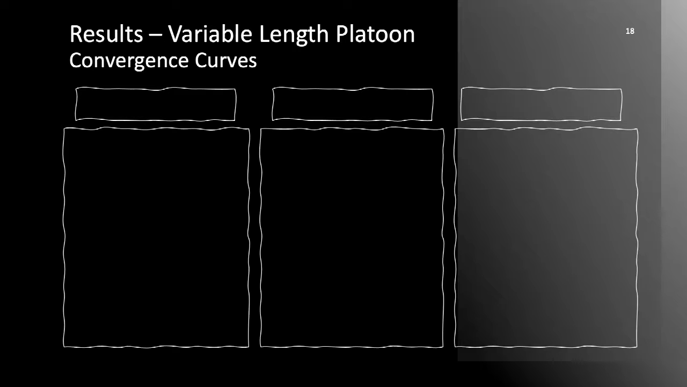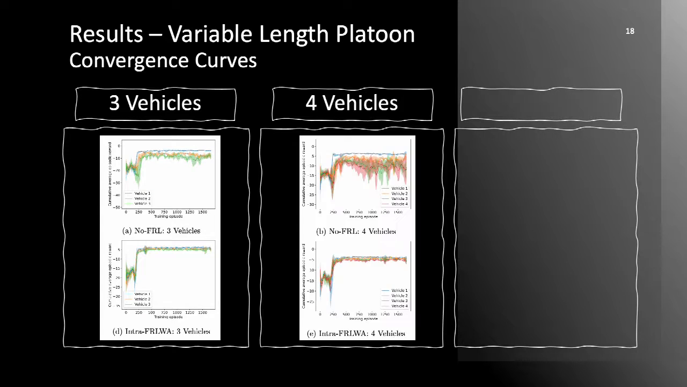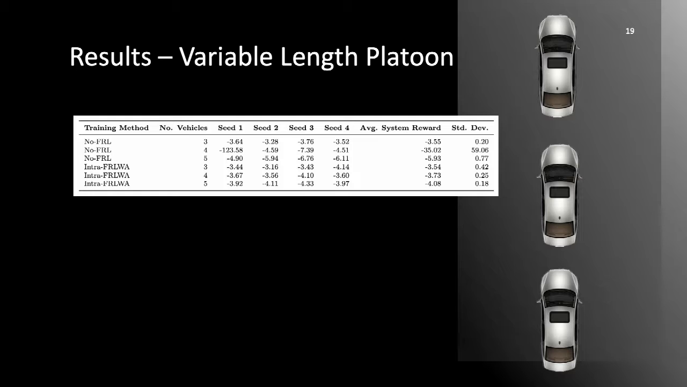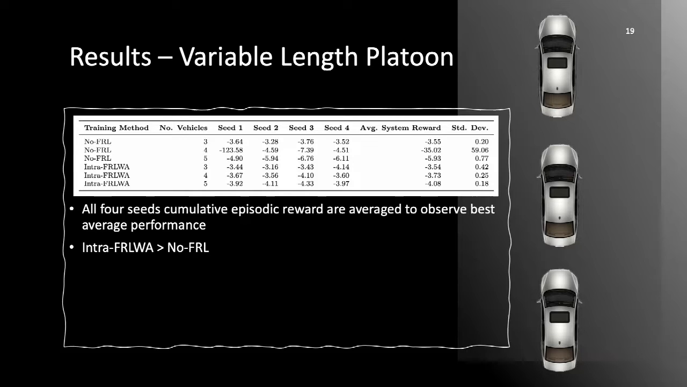3 sets of convergence curves are plotted comparing Intra-FRL-WA to no-FRL for 3 vehicles, 4 vehicles, and 5 vehicles. It can be seen that Intra-FRL-WA provides favorable training performance and speed when compared with no-FRL for 3 vehicles, 4 vehicles, and 5 vehicles. Simulations are performed for no-FRL and Intra-FRL-WA for platoons of lengths 3, 4, and 5 vehicles across 4 random seeds. For all platoon lengths, Intra-FRL-WA was found to have the optimal performance.